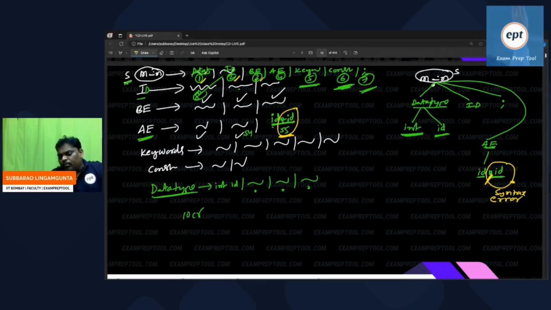The lexical analyzer gave the previous token. Because of the previous production, I took the 55th production. I took the 55th production because of the previous token. As per the 55th, the next token should be star. I asked the lexical analyzer, and instead of giving star, he gave ID.